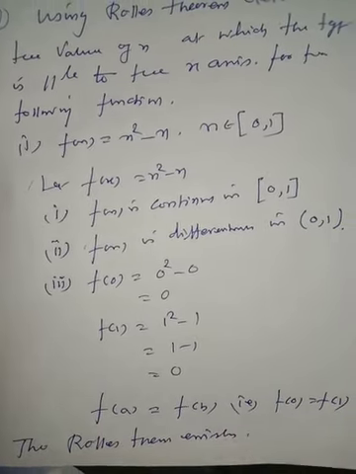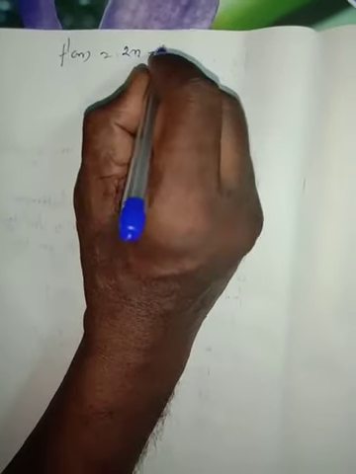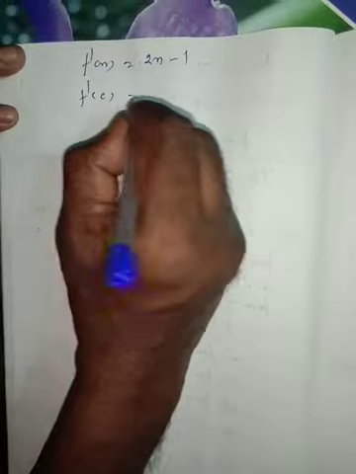Now, f dash of x is 2x minus 1. Put x is equal to c, we get f dash of c is 2c minus 1.